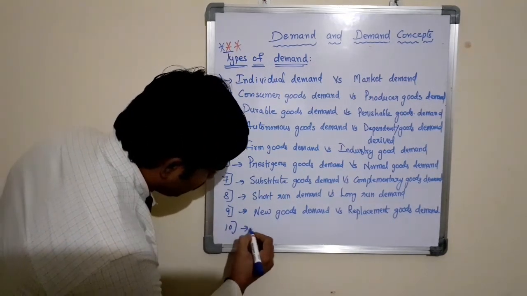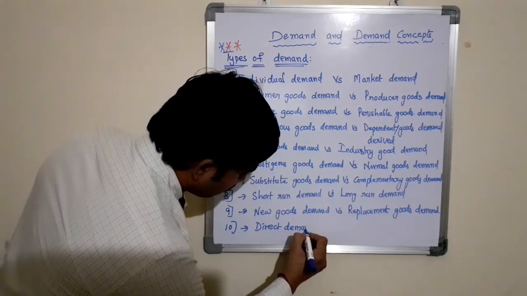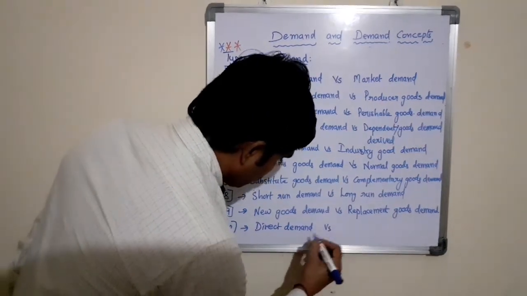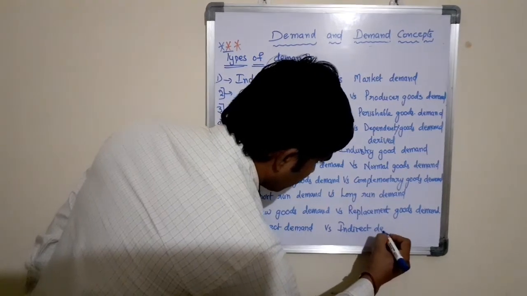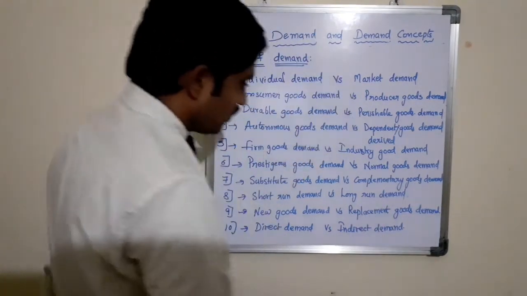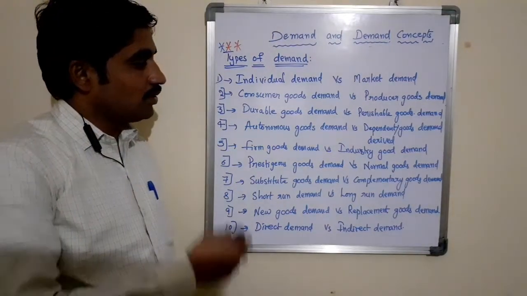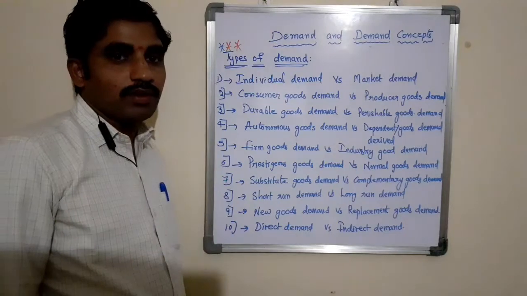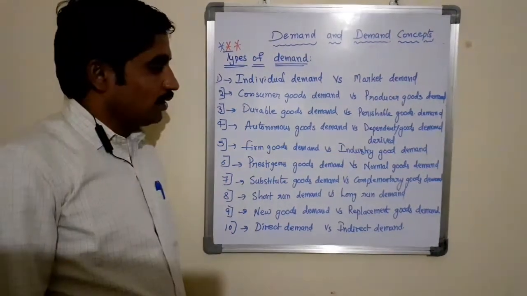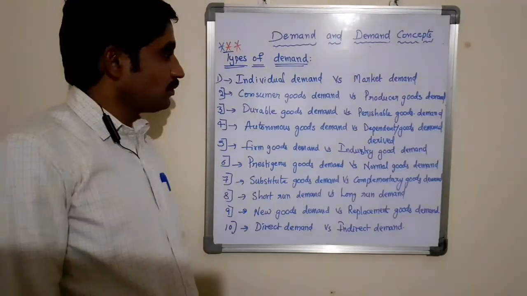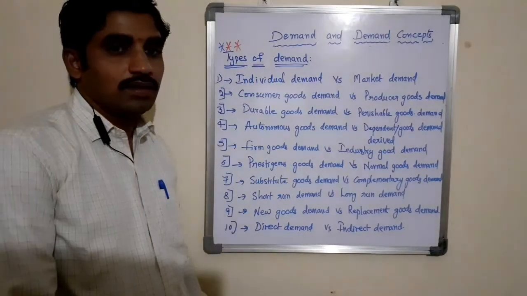You can also write direct demand versus indirect demand. So they are the different types of demand. This is a very important concept from the examination point of view for the students, that is types of demand. Now let us see one by one each type of demand, how it works.